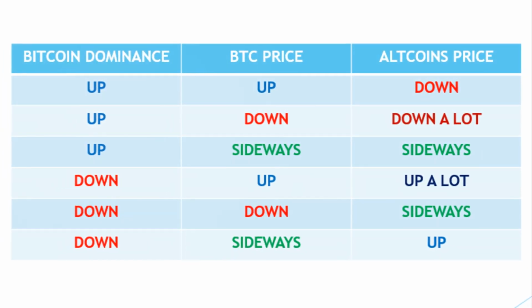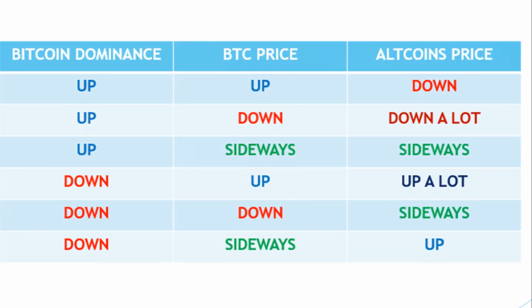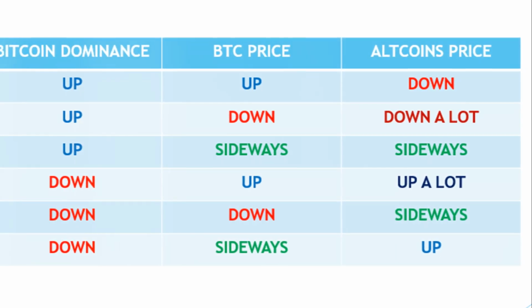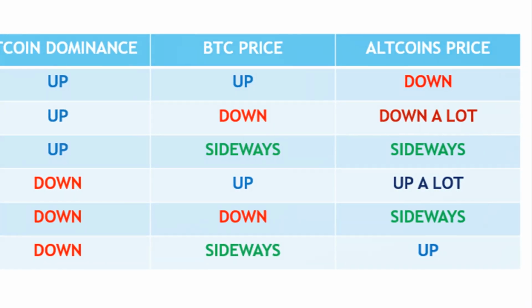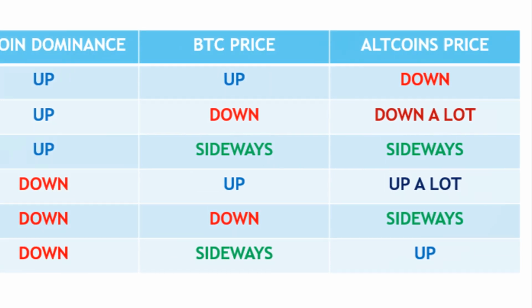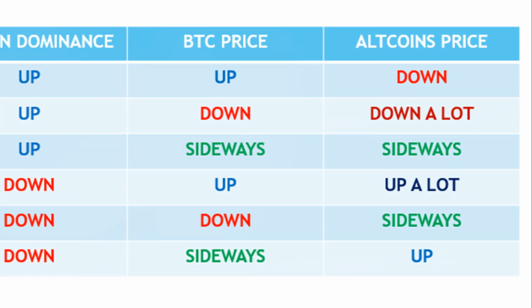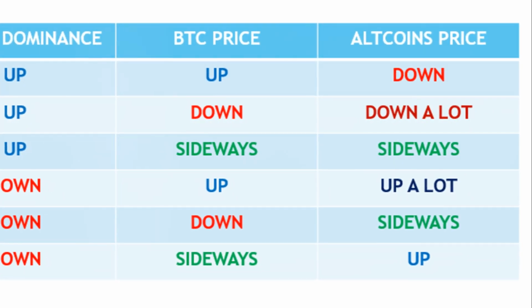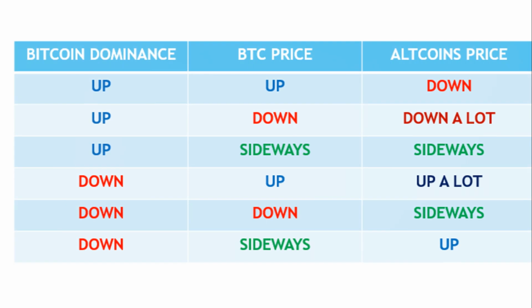Down, down, sideways. Because as BTC dominance falls, it implies that money leaves BTC and goes to altcoins. Then, even though the price of BTC falls, this negative factor is offset by the rise in the dominance of altcoins.